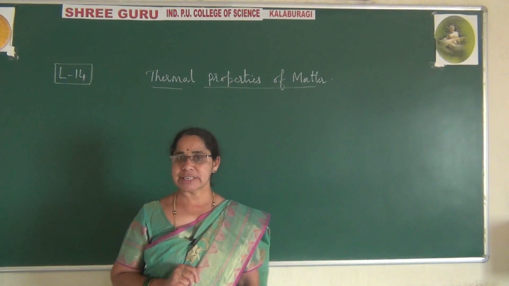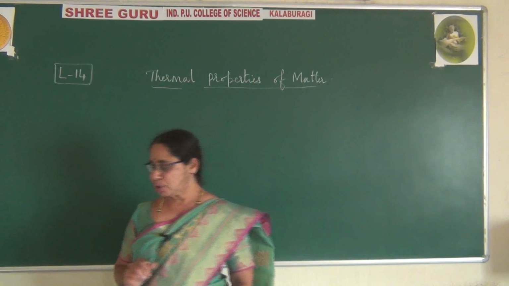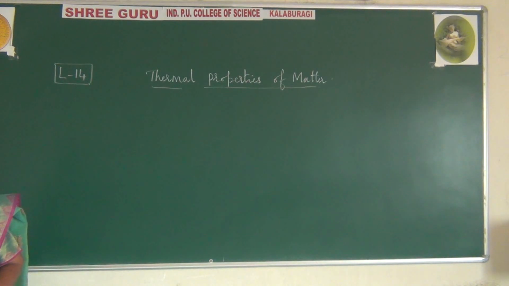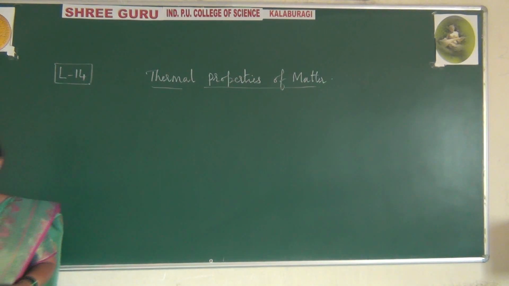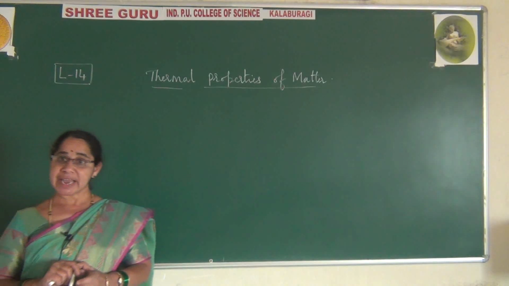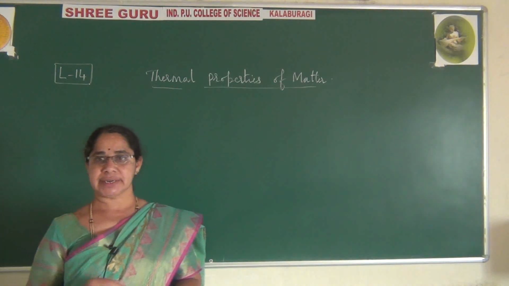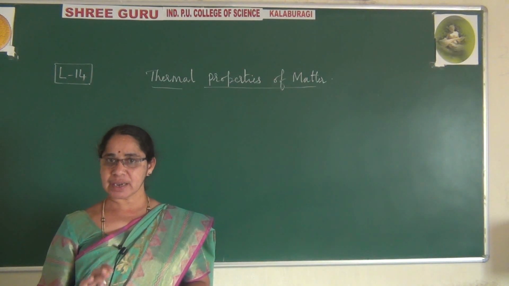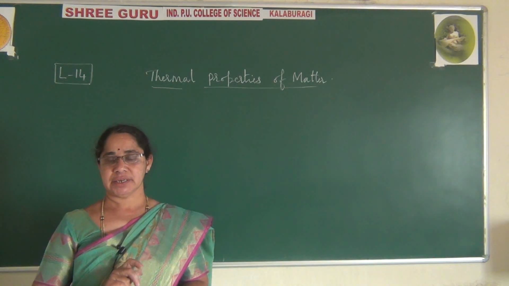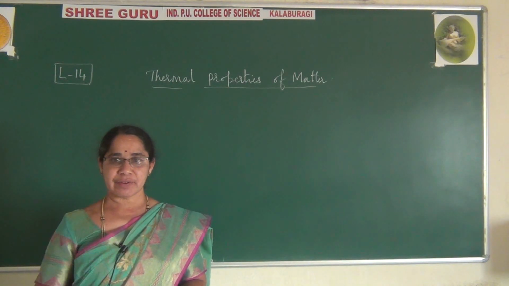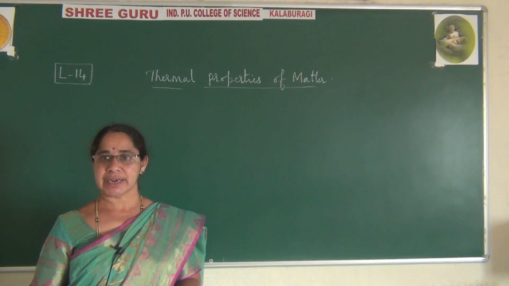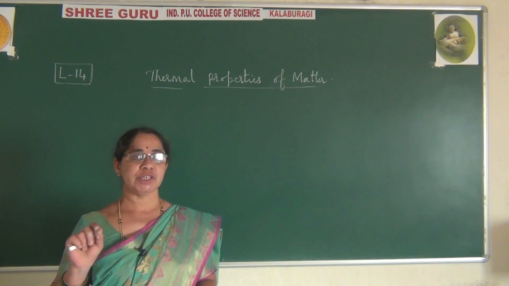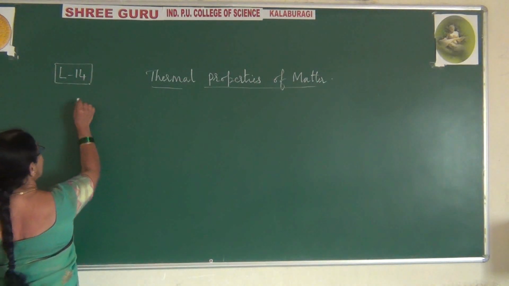The first point I want to talk about is change of state. According to the change of state, an object, that is the molecules, will change from one state to another state. Before going to that, there are three states of matter: one is solid, another is liquid, another is gaseous. As and when the state changes from one state to another without change in temperature, that is called change of state. So let me write what it is.